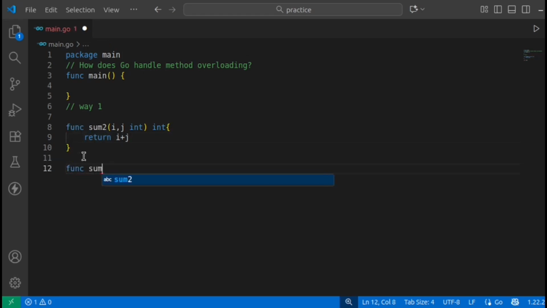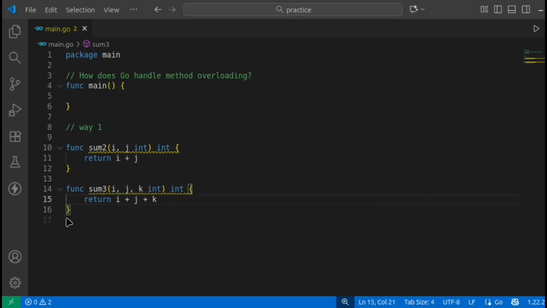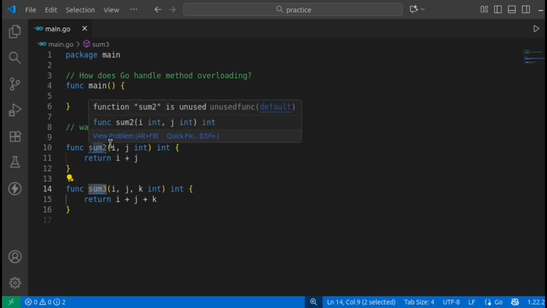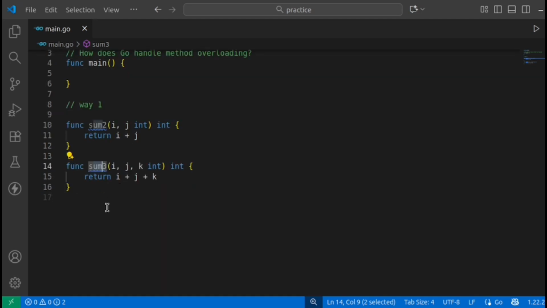Then we can have sum3 with i, j, k, and we are just returning i plus j plus k. So here also we are achieving method overloading, though the function names are different, but this is one way that you can follow to achieve method overloading.